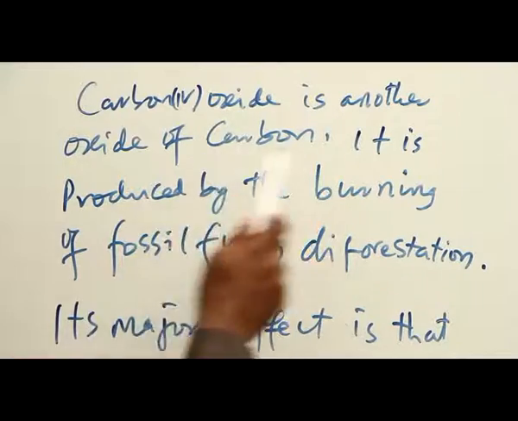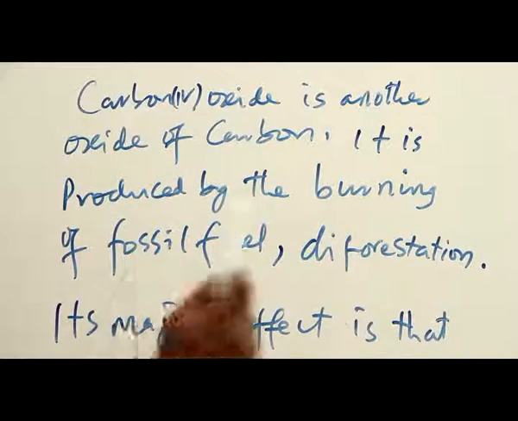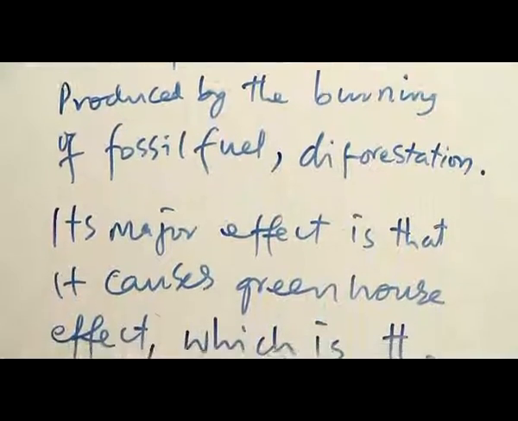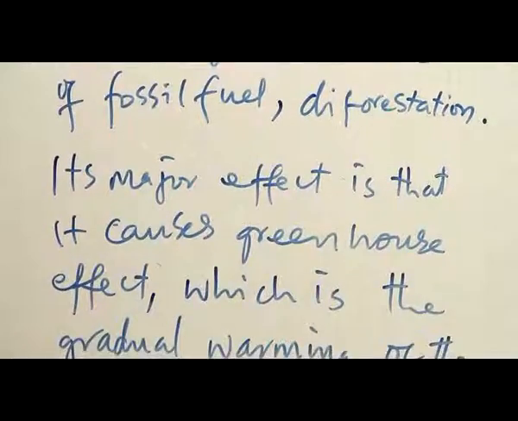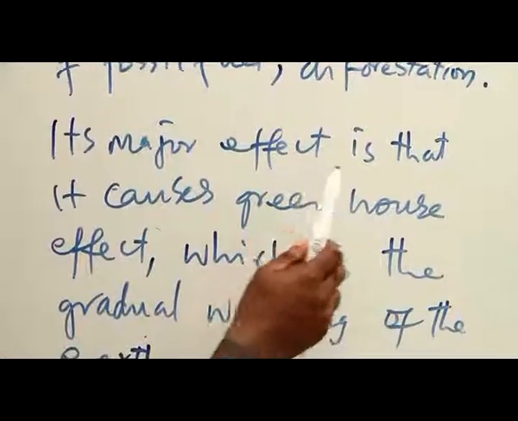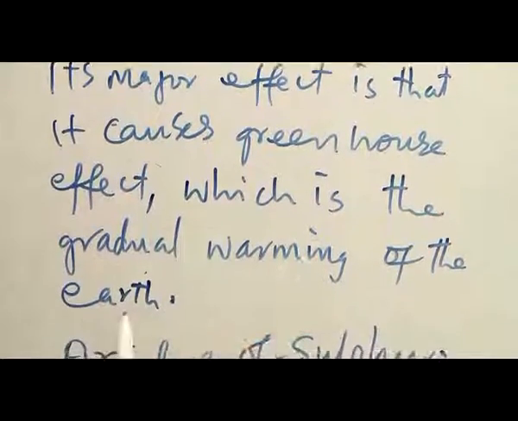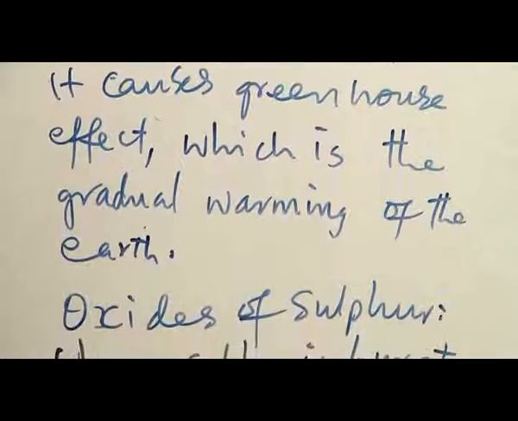Carbon 4 oxide is another oxide of carbon. It is produced by the burning of fossil fuel and by deforestation. Its major effect is that it causes the greenhouse effect, which is the gradual warming of the earth.